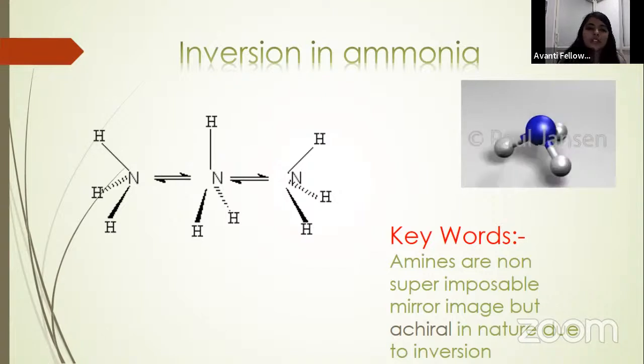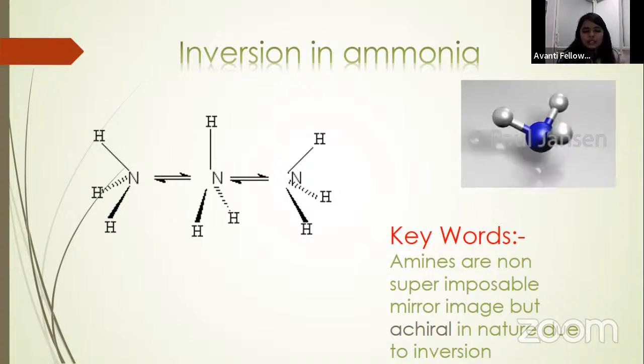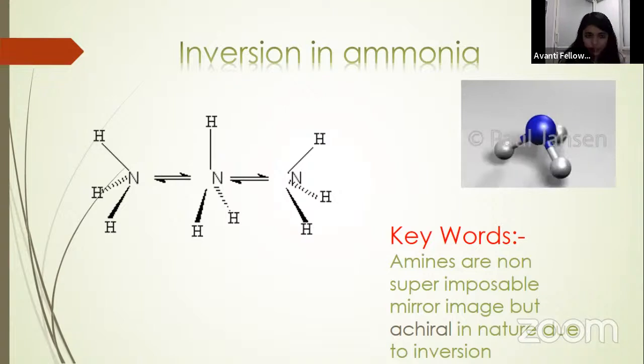But why was that carbon chiral? Because it forms a non-superimposable mirror image with its compound. So this also forms a non-superimposable mirror image. So we can say that if a molecule forms a non-superimposable mirror image, it is chiral. If an amine also forms a non-superimposable mirror image, it should be chiral. But no, listen. This forms a non-superimposable mirror image, but it's not chiral.